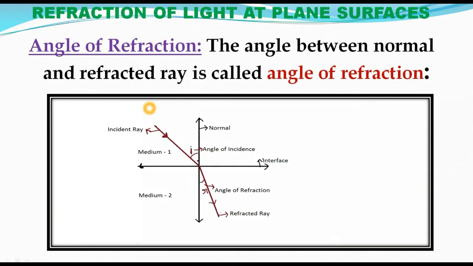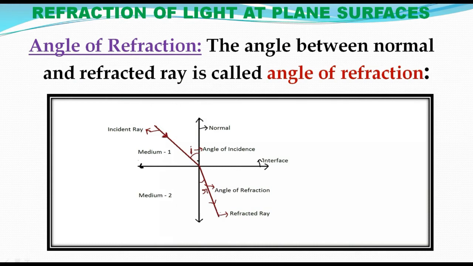In the same way, angle of refraction. When the light ray enters from one medium to another medium, the second ray moving away from the interface is called the refracted ray. The refracted ray makes some angle with the normal. That angle is called the angle of refraction. So the angle between the normal and the refracted ray is called the angle of refraction.